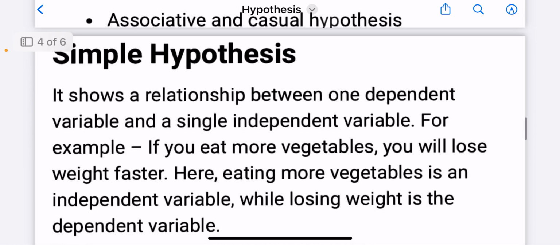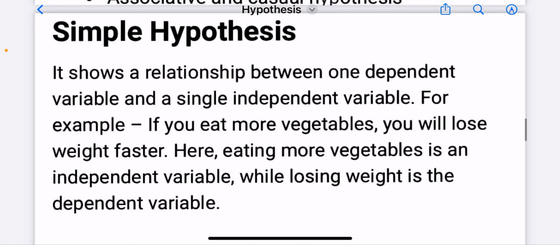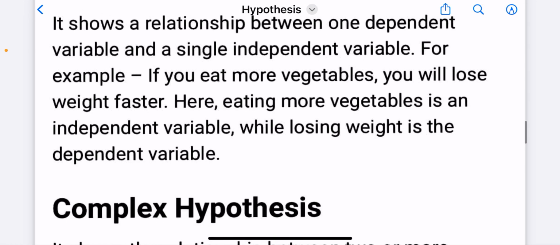Now we can see simple hypothesis. It shows the relationship between the dependent variable and a single independent variable. For example, if you eat more vegetables, you will lose weight faster. Here, eating more vegetables is the independent variable, while losing weight is the dependent variable.